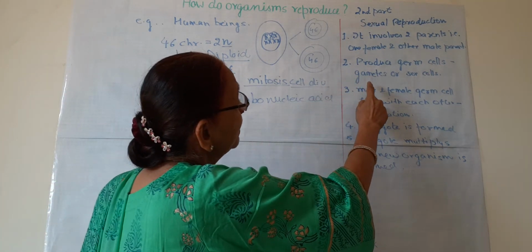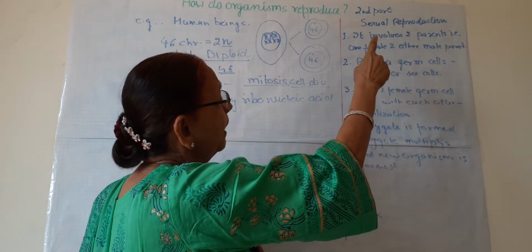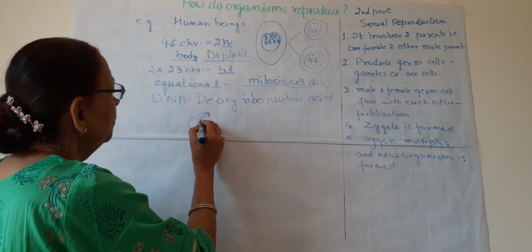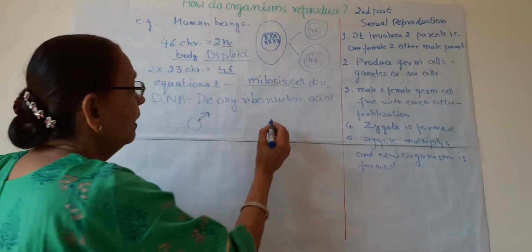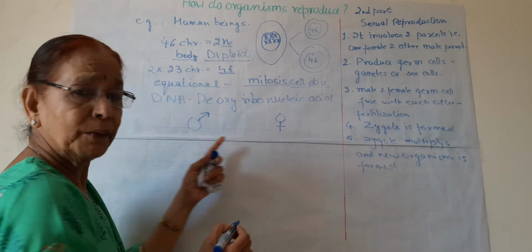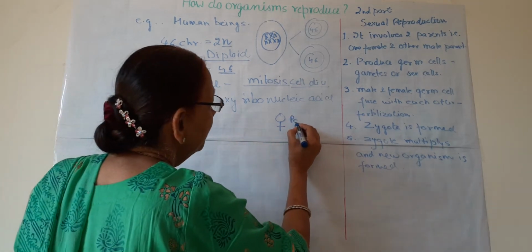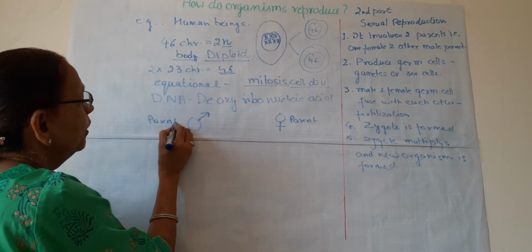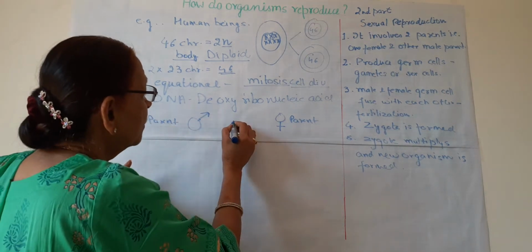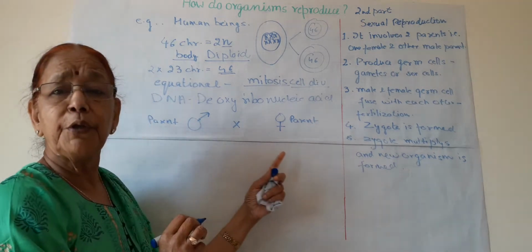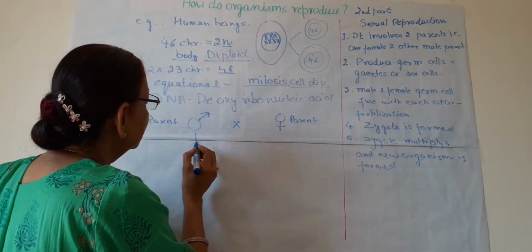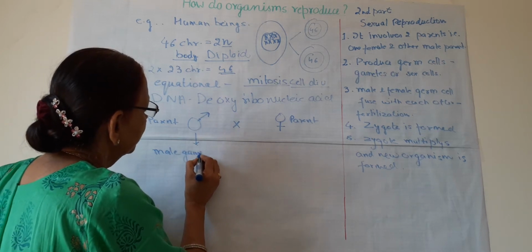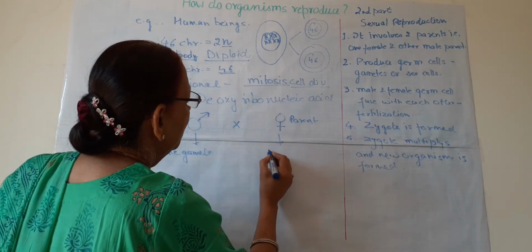So now we have written these parents. Suppose this is the male parent. You know, this is the sign for male and this is the sign for female. So if this is a female parent and this is a male parent, two parents are needed, a cross involved between two parents, and the male parent forms male gametes and the female parent forms female gametes.